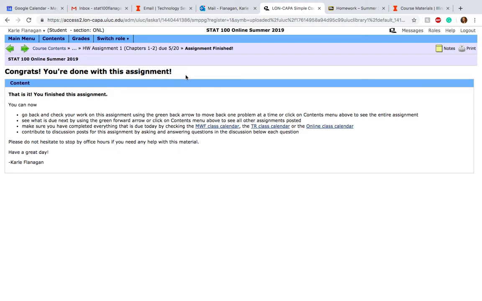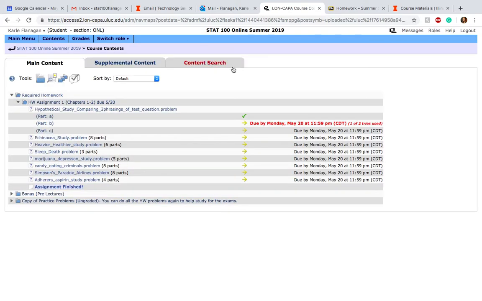It says, congrats, you're done with this assignment. So that means I'm done. And then if I click on contents again, when you finish the assignment, you should see, if you got it all right, all of these arrows should be green check marks if you got everything correct. If you got something wrong, there'll be an X, and that's okay. A lot of people get at least a couple questions wrong in the homework, so that's not a huge deal. Obviously, the better you do, the better your grade will be, but if you get a few wrong, don't stress out about it.